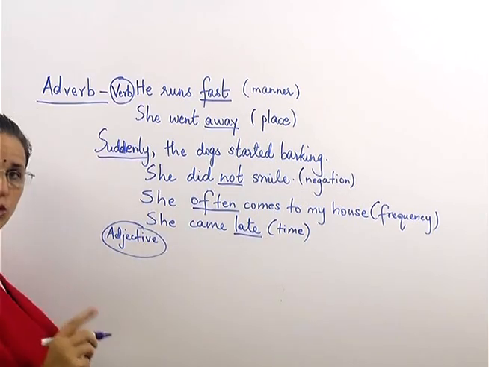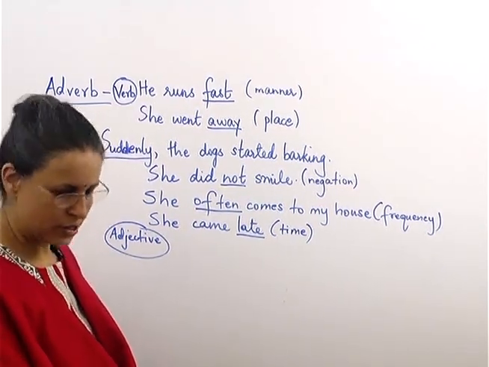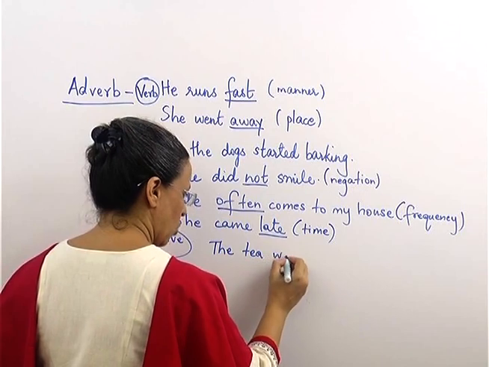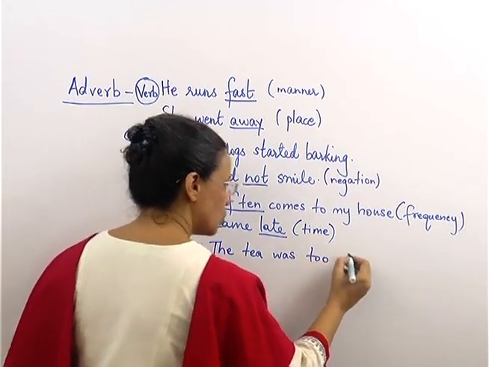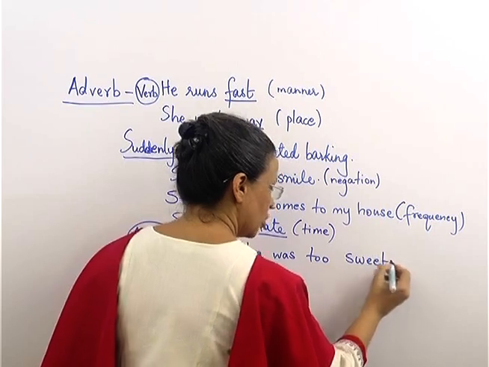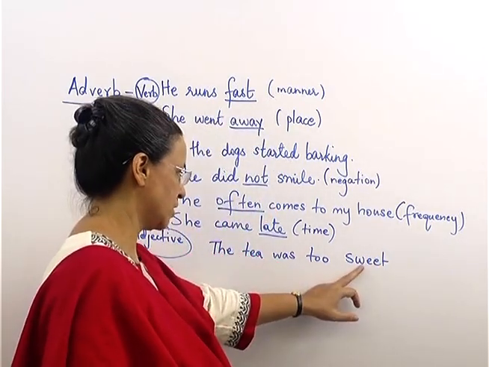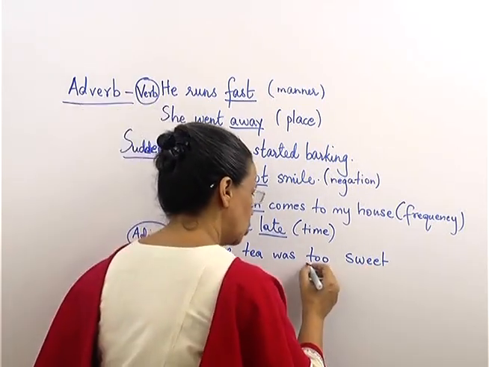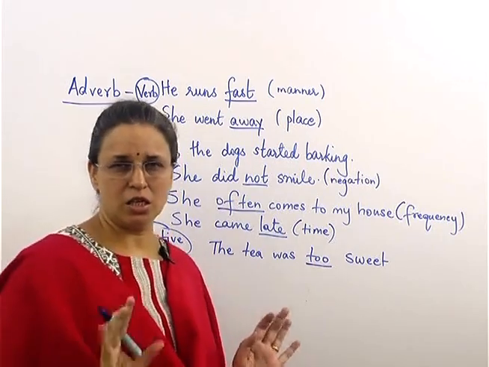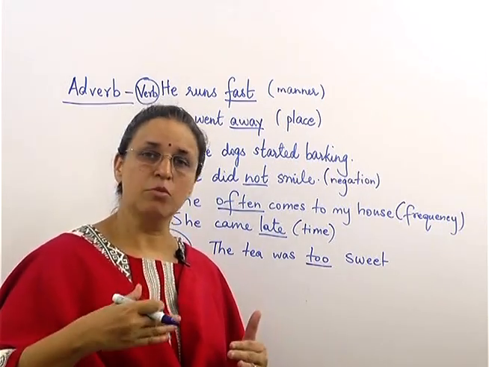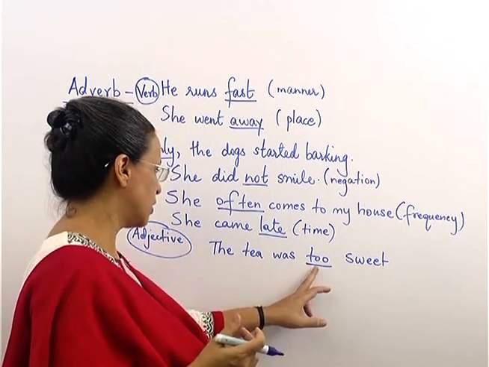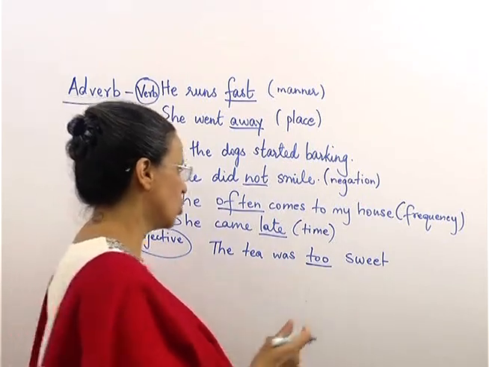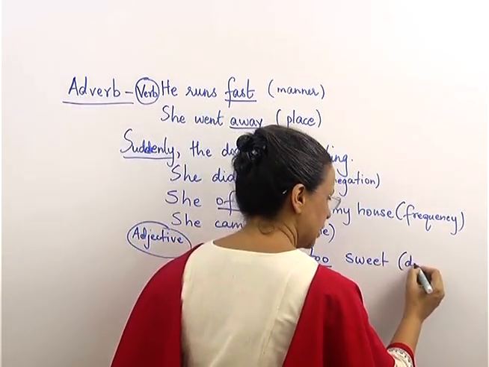Now, how does it tell you more about adjective? Here when you said the tea was too sweet. You know that the adjective over here is sweet. Sweet is adjective telling you how the tea was. But the word too is telling you ati meetha tha. Ati, yani more than it should be. So it is not telling you about the verb, it is telling you about the adjective. So this type is known as adverb of degree.